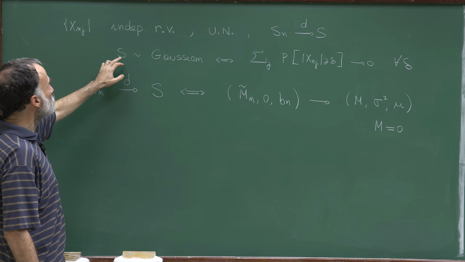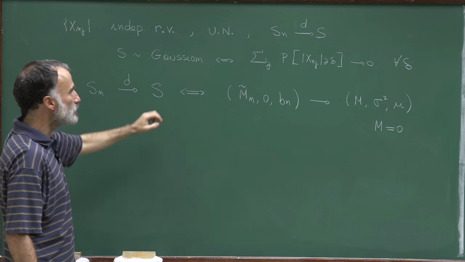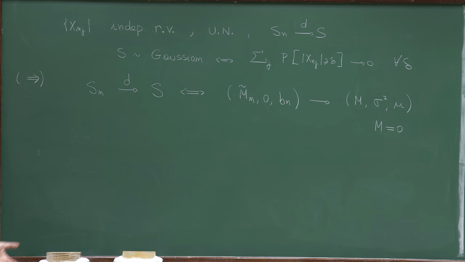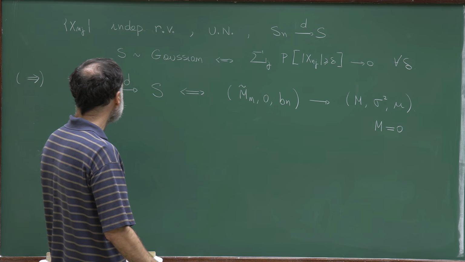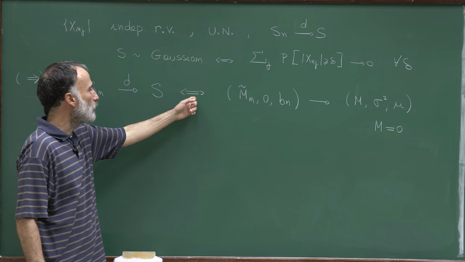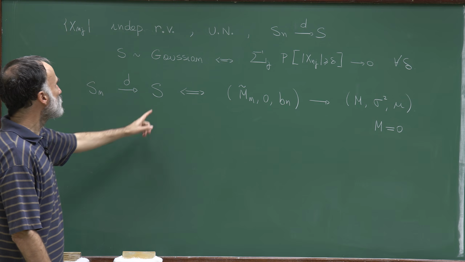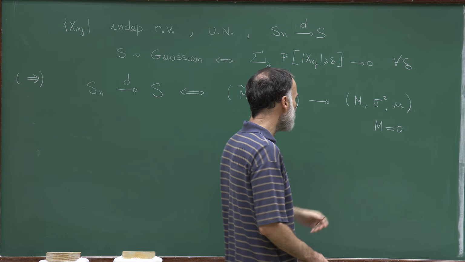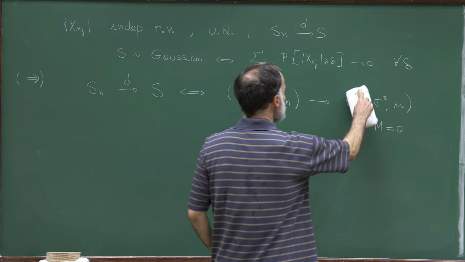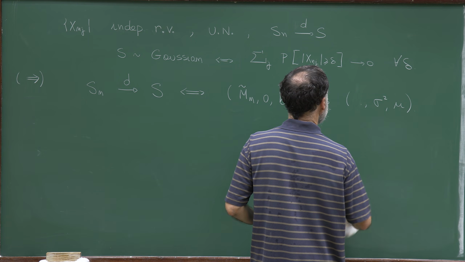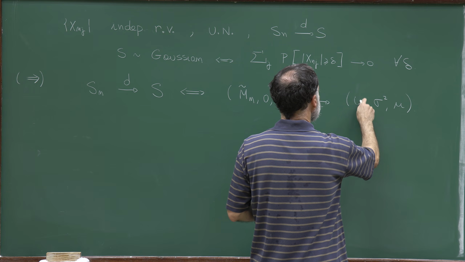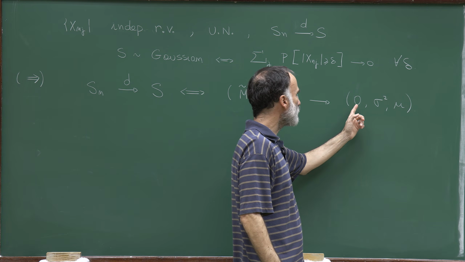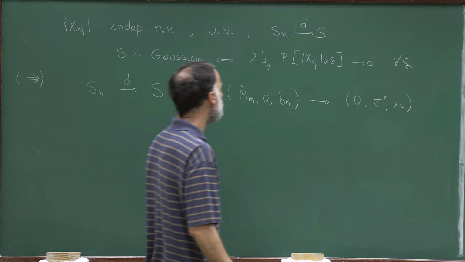So we assume that S has a Gaussian distribution, and we want to show that this sum converges to 0 for all delta. The proof is very similar and relies on this fact. Since we know that S has a Gaussian distribution, we know that M is equal to 0, which means that the characteristic function of S is associated to the triple 0, sigma square, mu.